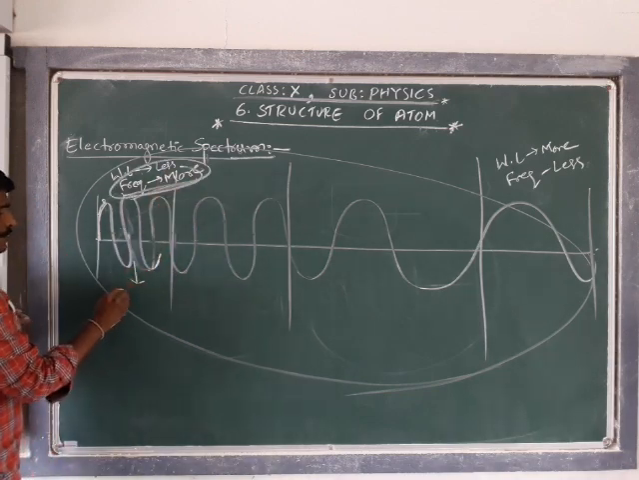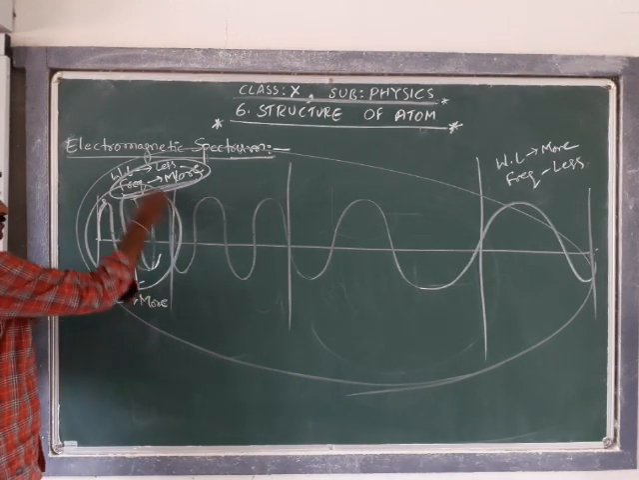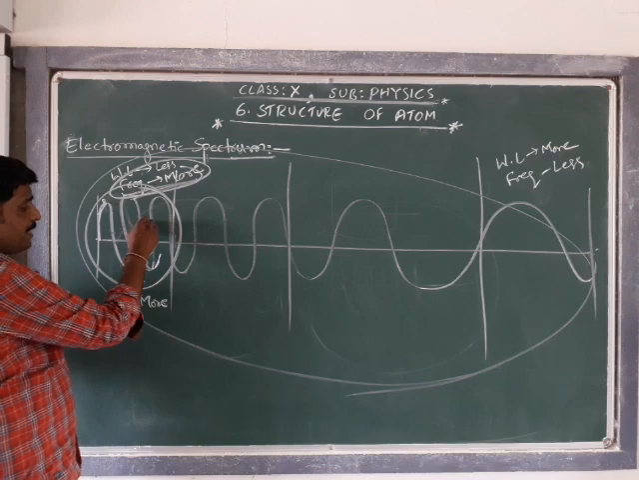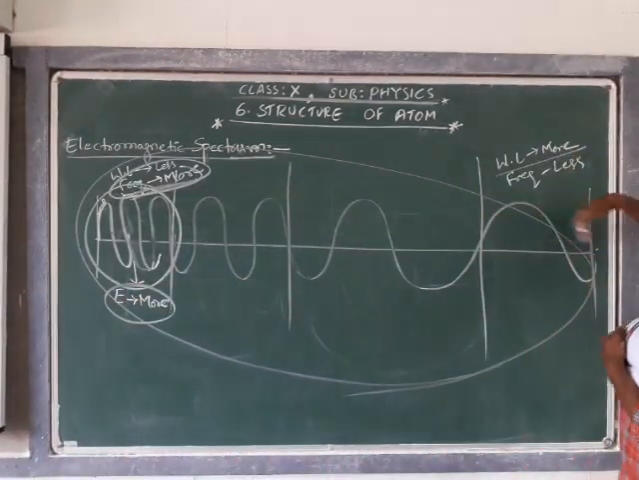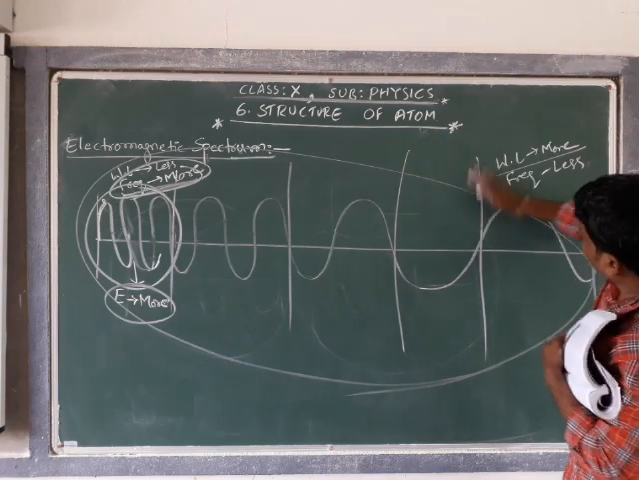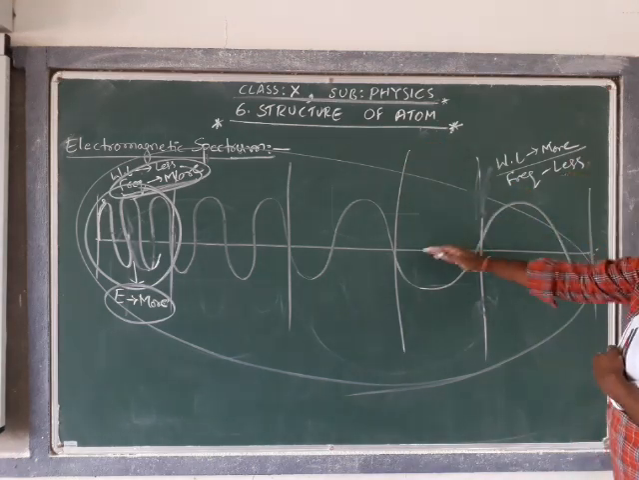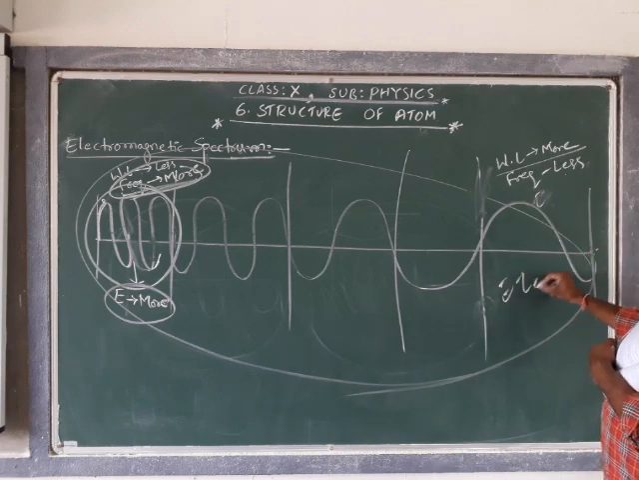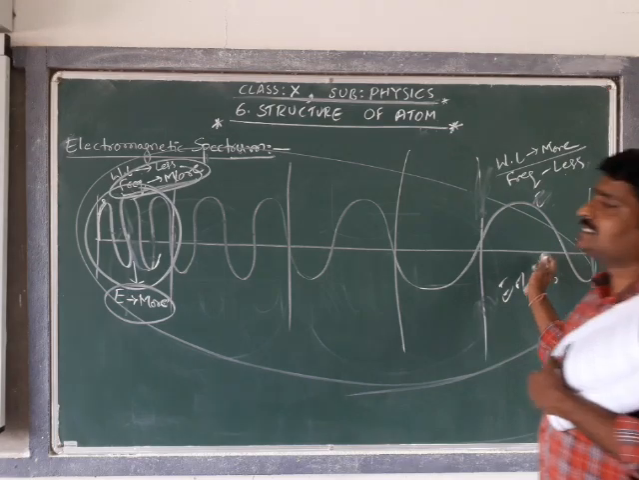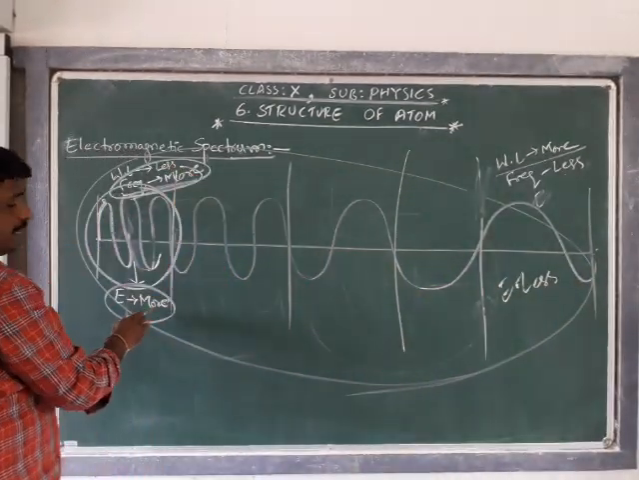If the frequency is more, the energy will be more. For this type of electromagnetic wave, energy will be more. If the wavelength is maximum, the frequency will be very less, and energy also will be less. Okay, this is the respective wavelength, frequency and energy.